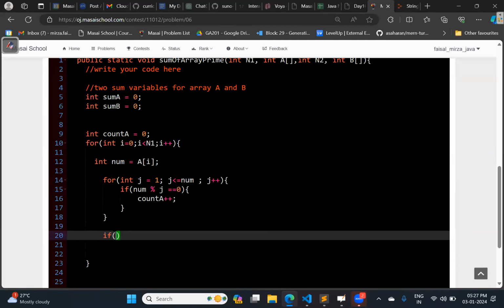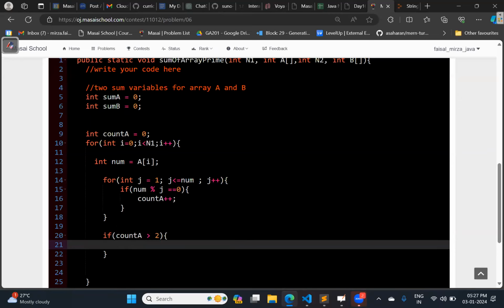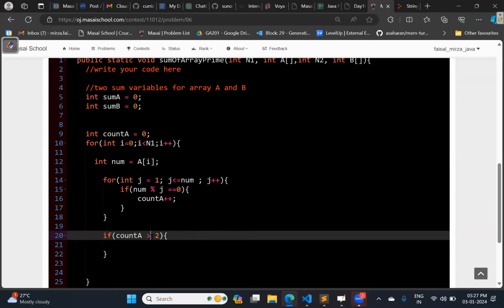One more mistake is there, you need to identify. So if count of A is greater than, suppose, 2, if more than 2 factors are there, is it prime? If it's more, no, it's not a prime. So those numbers which are not prime, we do not need to deal with them.